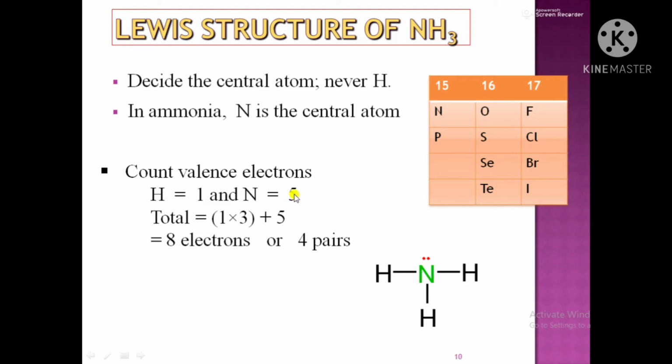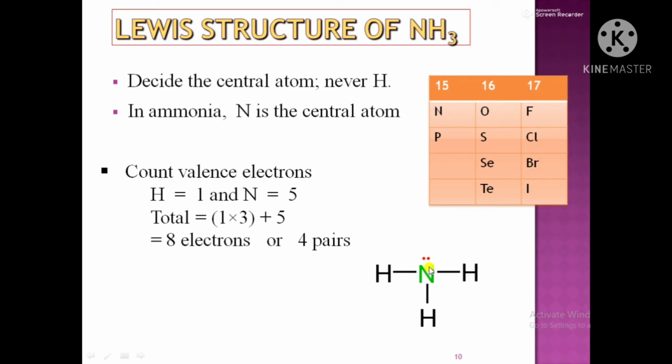So, out of these 5 electrons present in the valence shell, 3 electrons will be involved in bonding. So, there must be 3 hydrogen atoms which will share 1 electron with each electron of the nitrogen atom. So, in this way, 3 single covalent bonds are formed and the remaining 2 electrons are present as the lone pair on the nitrogen atom.